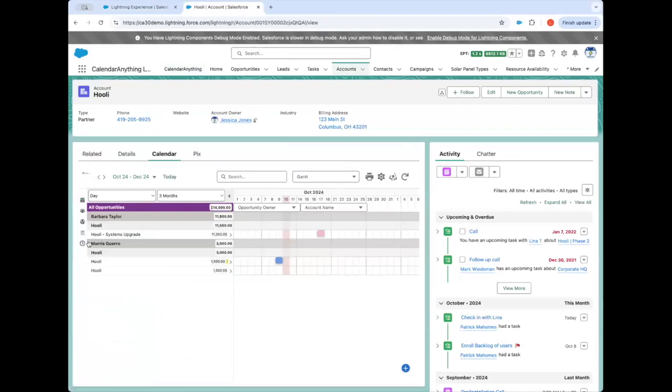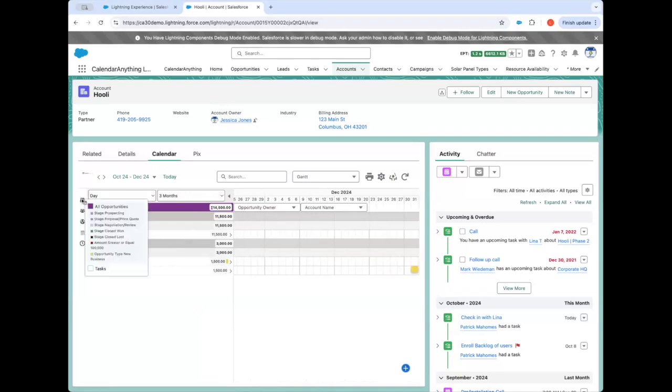So when I open my account record page and switch to the calendar tab, this will use the same opportunity calendar, but it will filter using the dynamic filter account ID and only show me records where opportunities are related to this account. So I can easily see everything that's going on just for this account. All the same features and functionality will apply here.